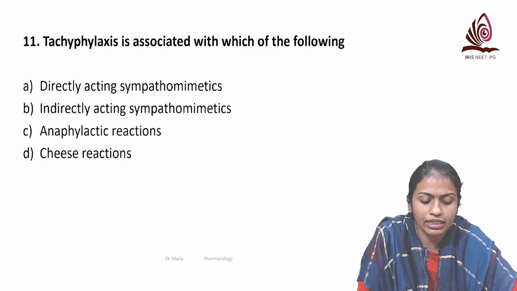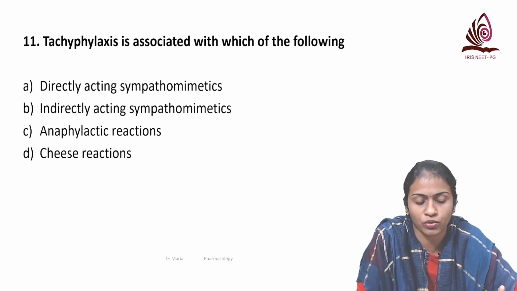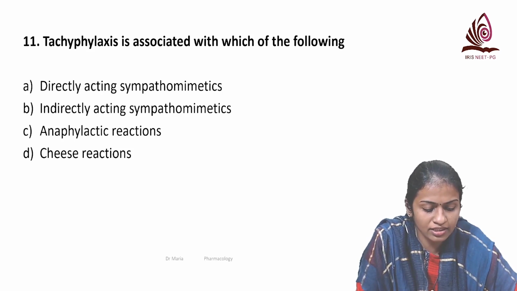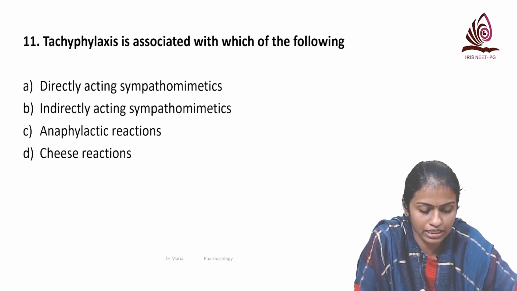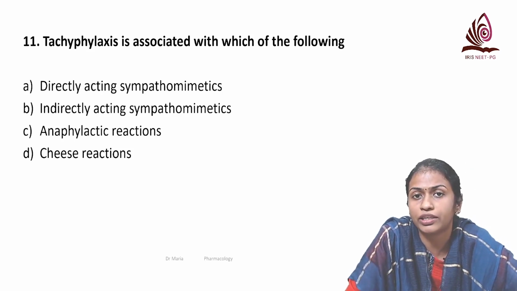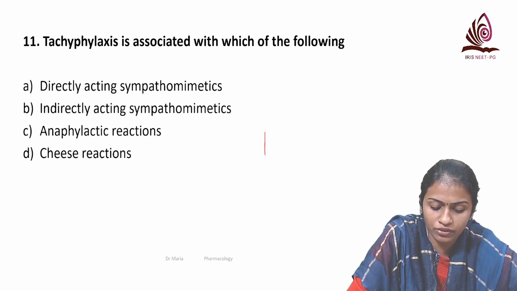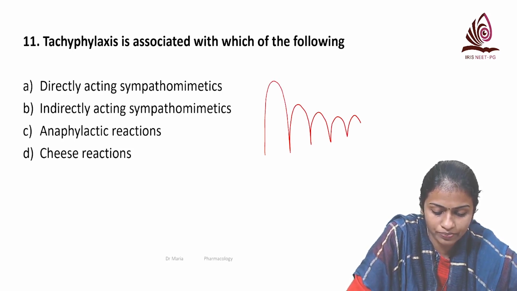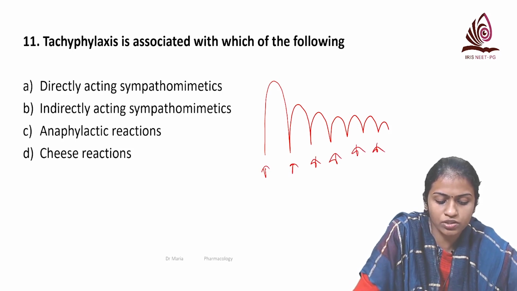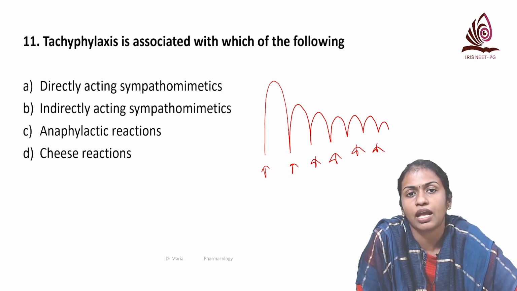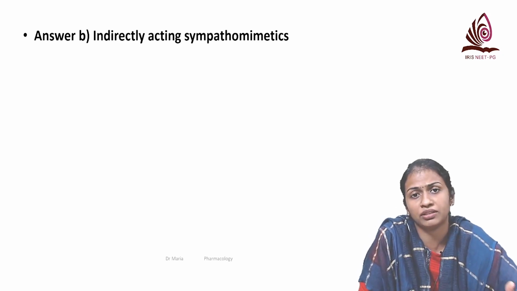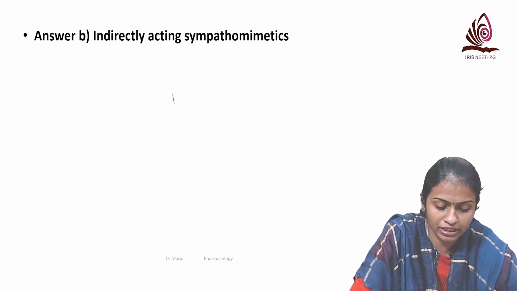Coming to the next question, tachyphylaxis is associated with the following. It's a direct question. If you know it, it's easy. It's indirectly acting sympathomimetic agents. So what is tachyphylaxis? It is another word for acute tolerance. When we are giving a drug at short intervals, there is a gradual decrease in response. This phenomenon is known as tachyphylaxis, and it is mainly seen with indirectly acting agents like tyramine, amphetamine, ephedrine, methylphenidate and all.